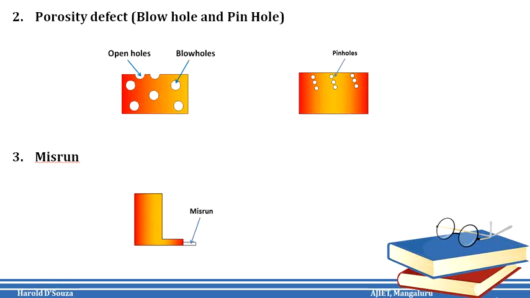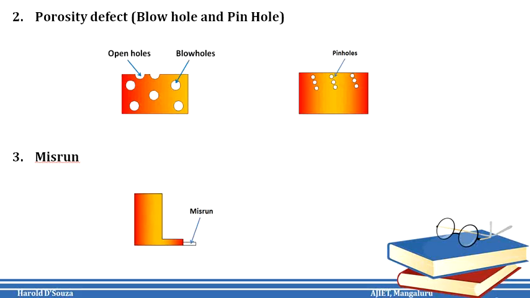Next, misrun. Misrun occurs when the mold cavity is not completely filled with the molten metal. In other words, it is a defect wherein a casting solidifies before the molten metal completely fills the cavity.